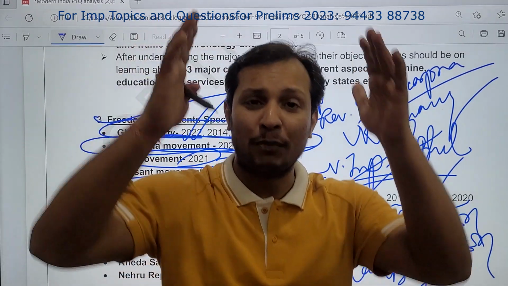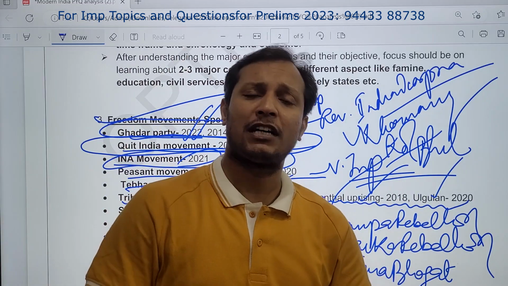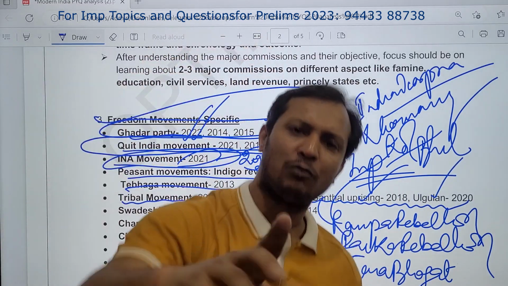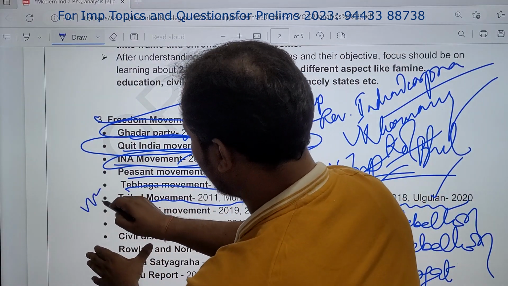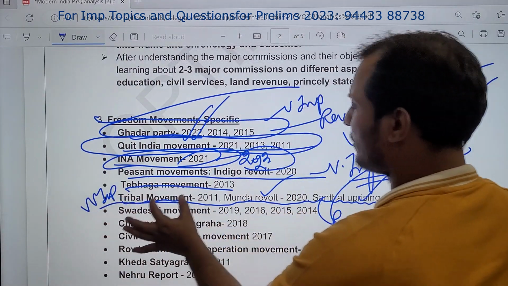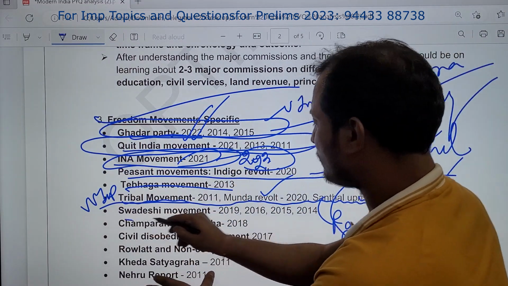I have prepared an Optima card on this. Please go through that Optima card. All the tribal leaders I have, all the tribal movements I have, included in that. Very important. I would like to say VVIP, very important tribal movements. Guys, next Swadeshi movement, I told you.